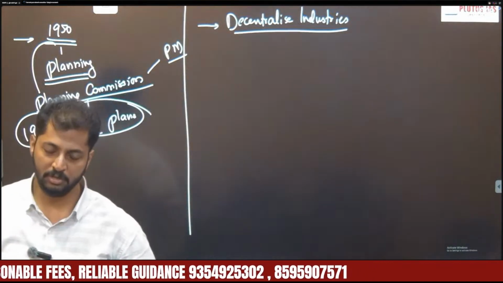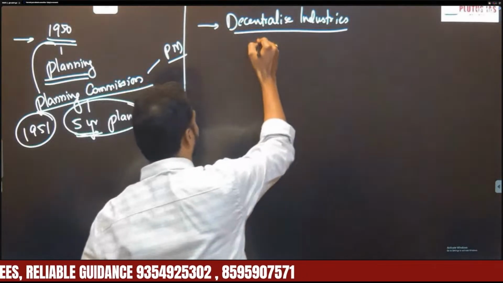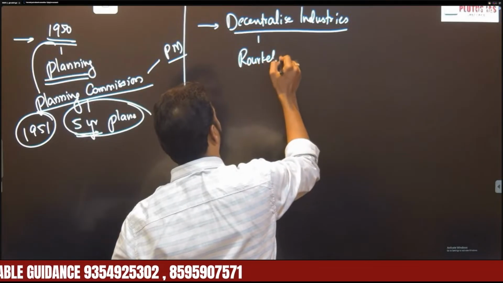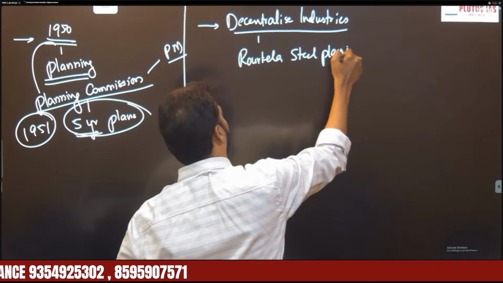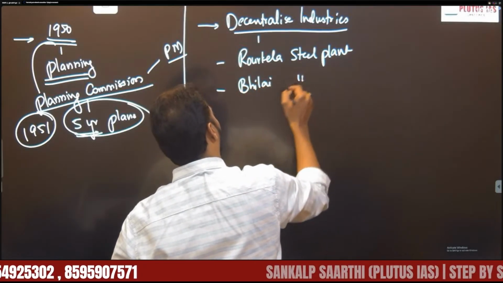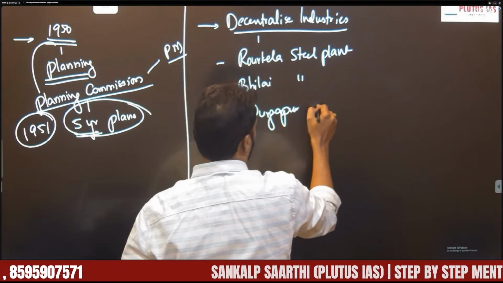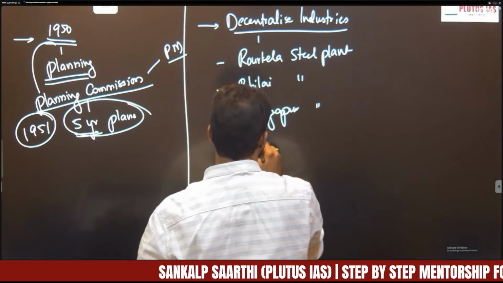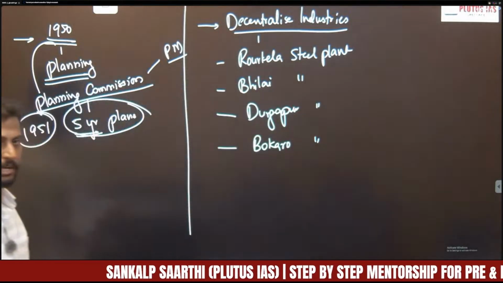If we take examples, Rourkela Steel Plant, Bhilai Steel Plant, Durgapur Steel Plant, Bokaro Steel Plant were set up.